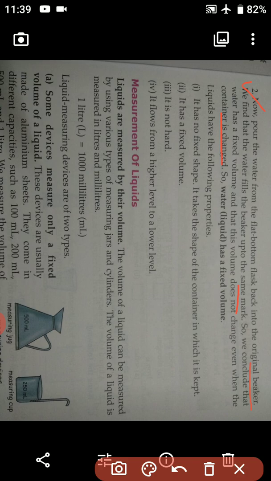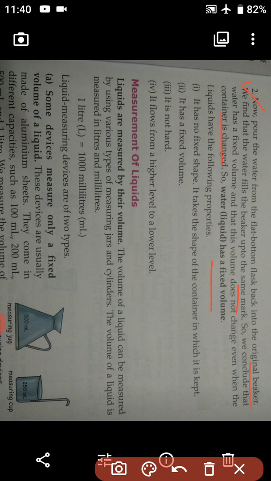That means whenever we are transferring water from one container to another, the water will not get wasted but it will remain the same. Okay, students, it will not change its original volume. So water has a fixed volume.